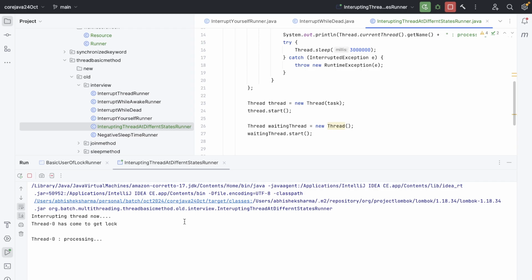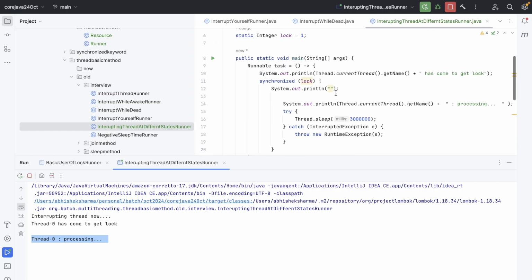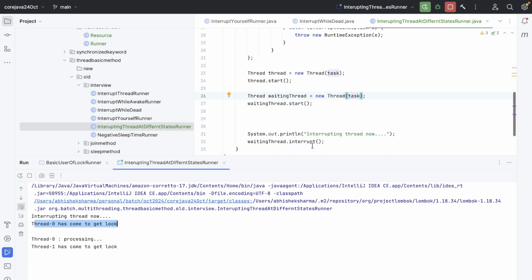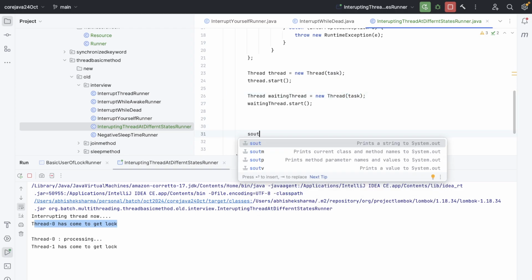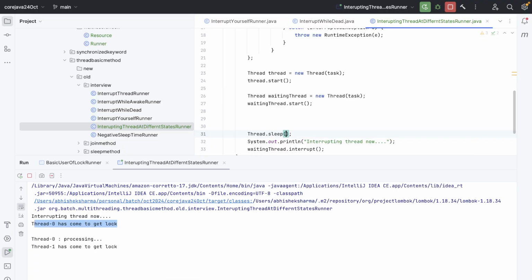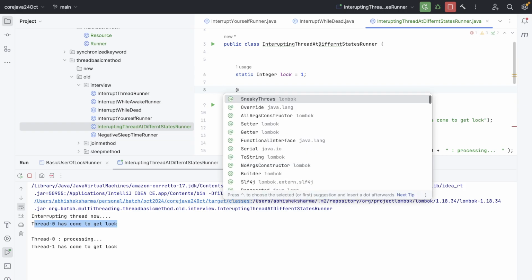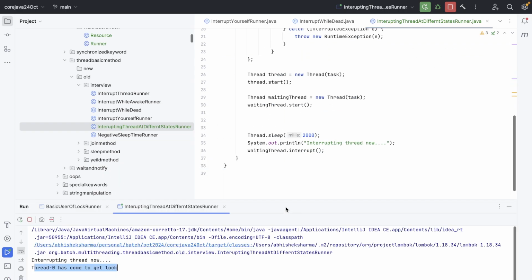So now the thing is, interrupting thread now. Thread 0 has come to get lock. Hey, thread 0 processing. Where is thread 1? Okay, I haven't even provided it the task. My bad, the thread was dead, so that's why I'm trying to wake up the dead man. So thread 0 has come to get lock. Okay, I have to make sure that it's waiting also. My bad, it should be in the running state also. Thread.sleep 2 seconds. After 2 seconds I'm going to try to wake the thread up. After 2 seconds, Thread.sleep.